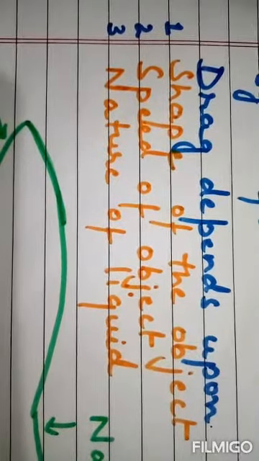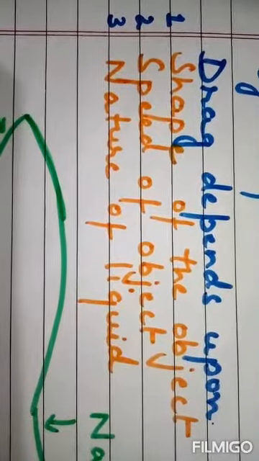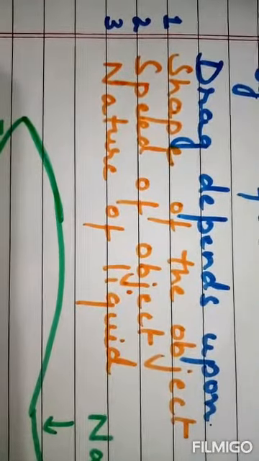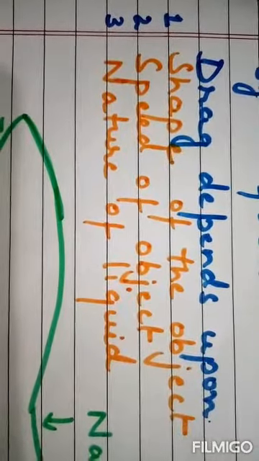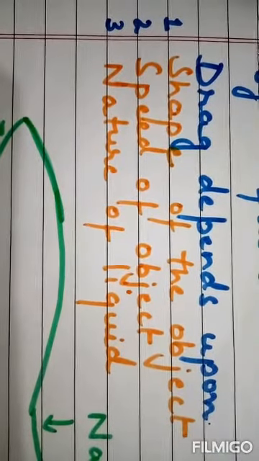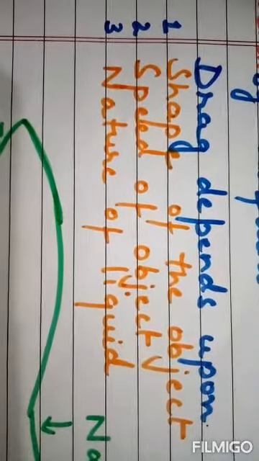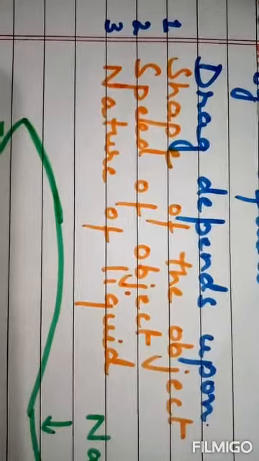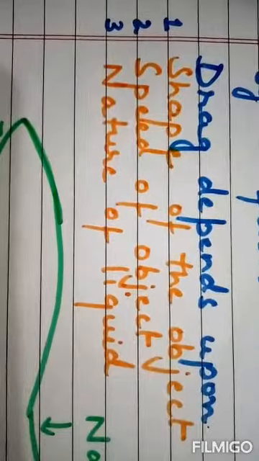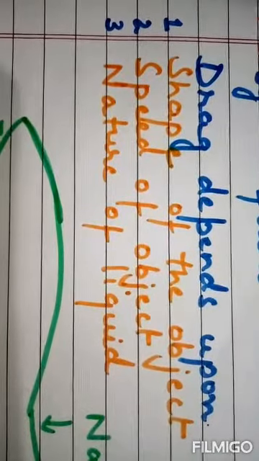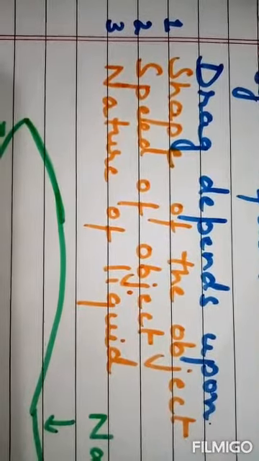Now, let us take an example to understand it better. We can take a toy boat and move it in a pool of water. Then we will see that the toy boat will move faster in a pool of water. We will repeat this in a pool of melted chocolate also. Then we will find that the toy boat will move slower in a pool of melted chocolate as compared to the movement of the toy boat in a pool of water.